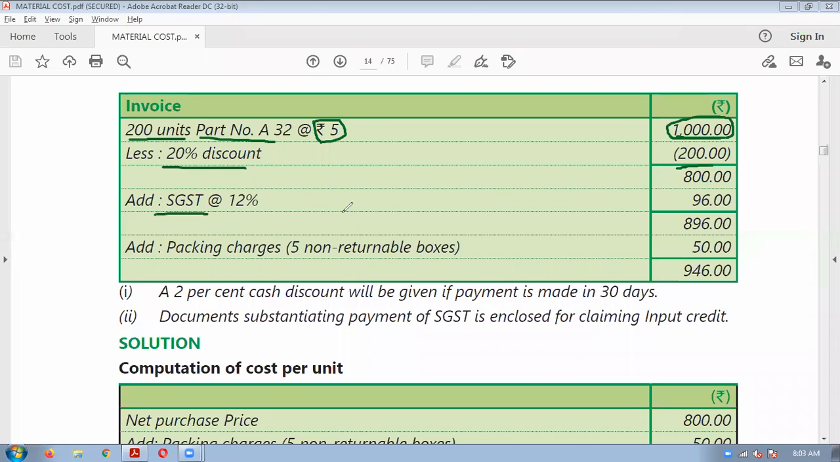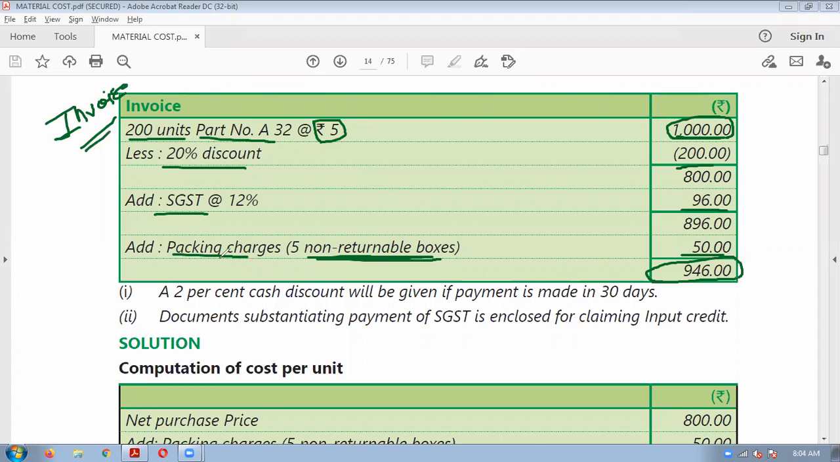SGST, GST is 96 rupees. Packing charges, non-returnable containers, 50 rupees. And the invoice price is 946. We just have to tell, for our costing purpose, what will be the cost. So this is the invoice given by the supplier.